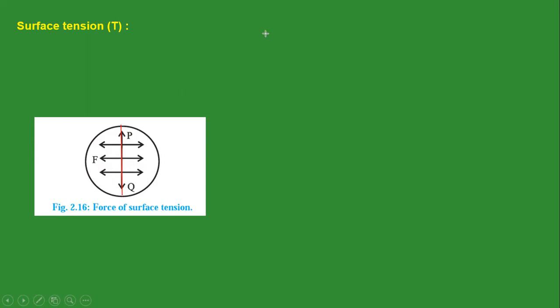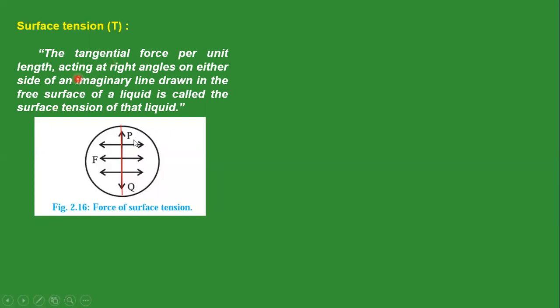Remember one thing: the tangential force per unit length acting at right angle to either side of an imaginary line drawn in the free surface of a liquid is called the surface tension.